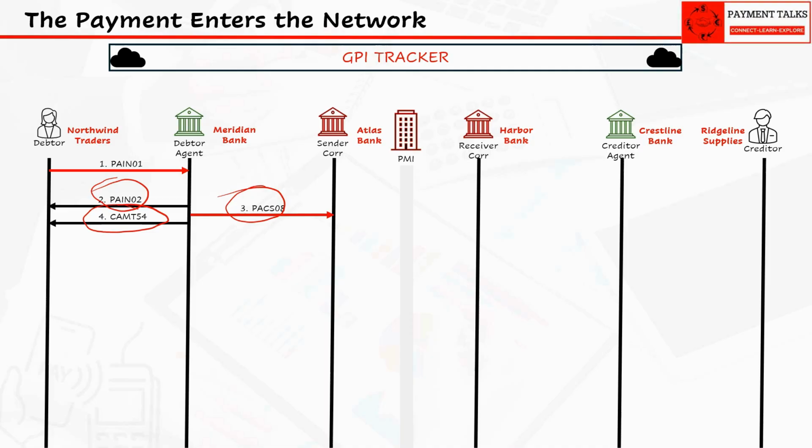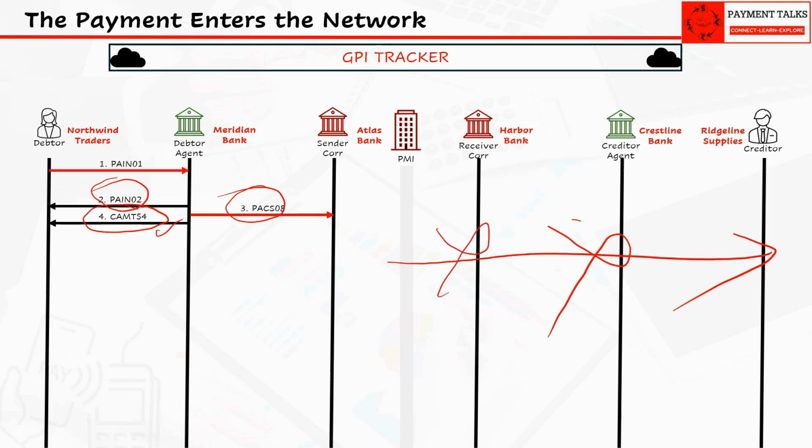Notice the timing. Meridian does this before it has any idea whether the payment will actually succeed further down the chain. Why does this matter? This is the same booking rule from video 1, but the stakes are higher now. Meridian has already told the customer their money moved, and it hasn't confirmed anything downstream yet. If this payment fails later, that early notice is exactly why a reversal has to happen.